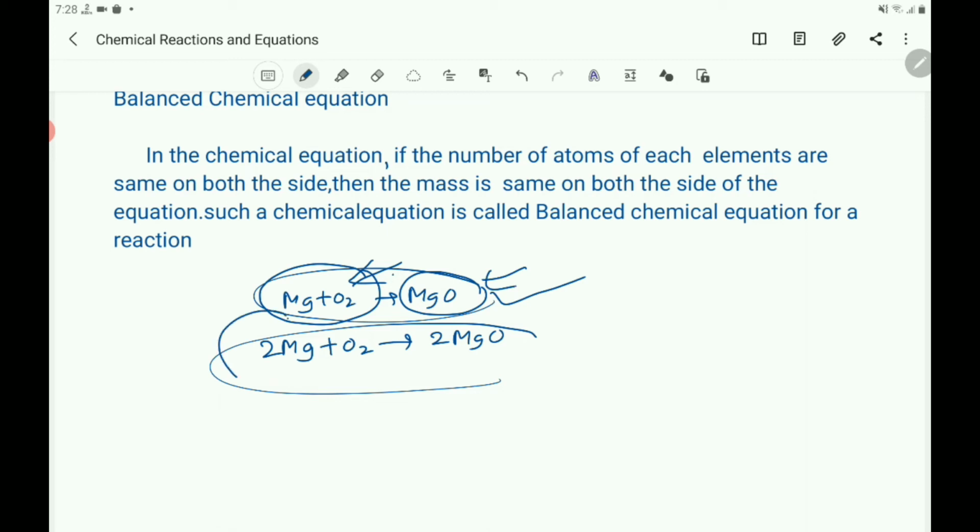So, according to that law, we have to balance the given chemical reaction equation. Each chemical equation needs to be balanced. Now, let us practice the method of balancing chemical equations.